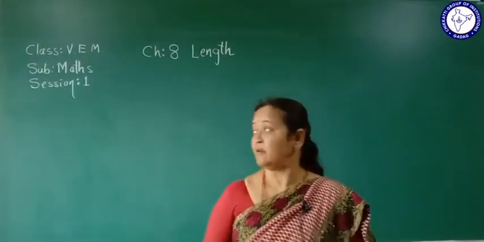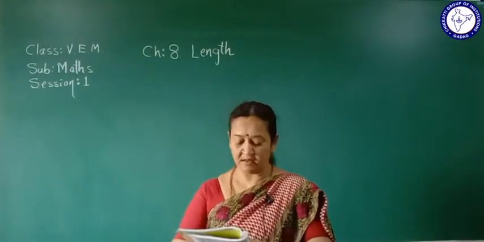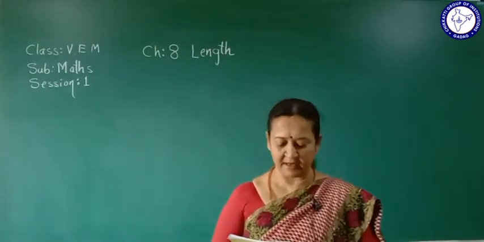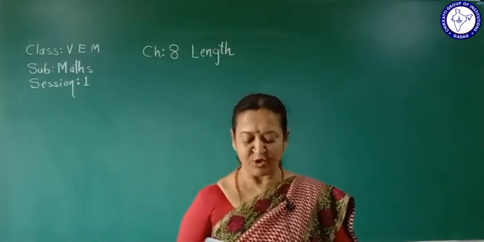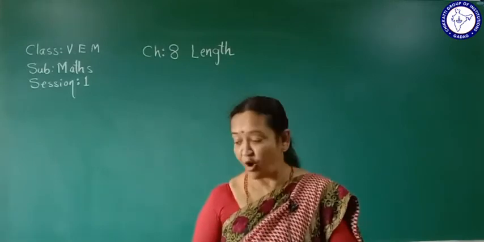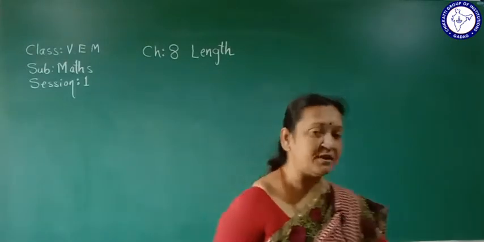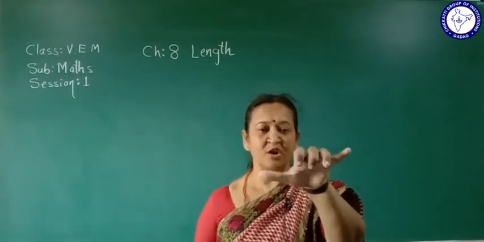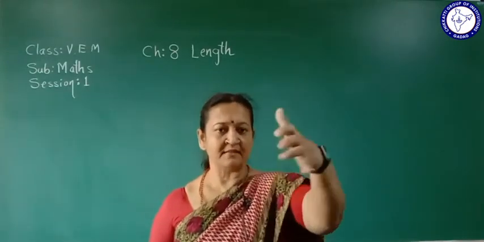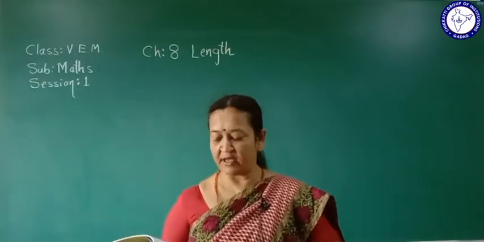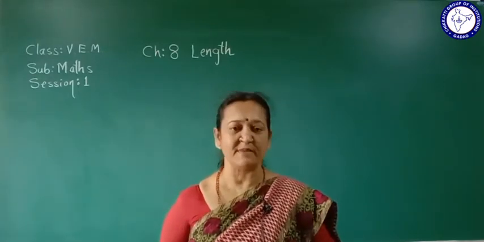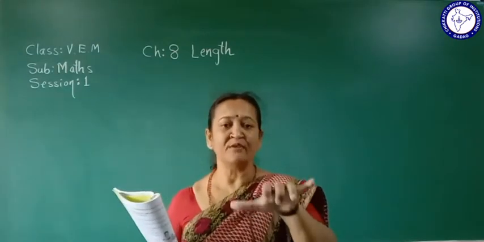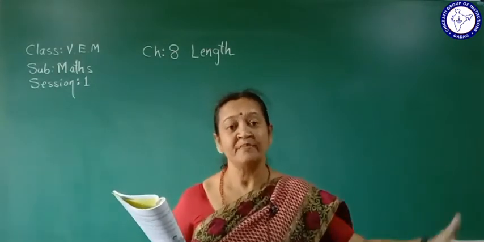In early days, first people were using cubit, then hand span, then fathom, then foot span, how many foot. With the foot they were counting the measurement, and with the hand, this is called hand span. Like this they were measuring. Those were the different types of measures, but they were not standard measures, as the length of the hand differs from person to person.